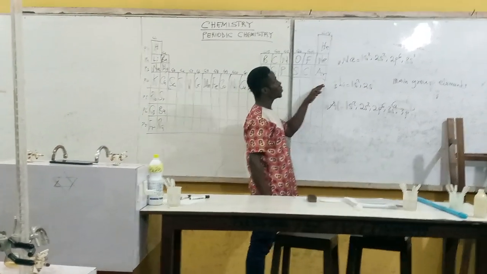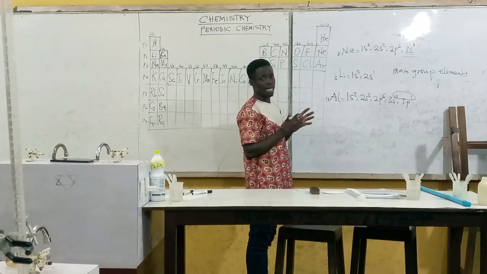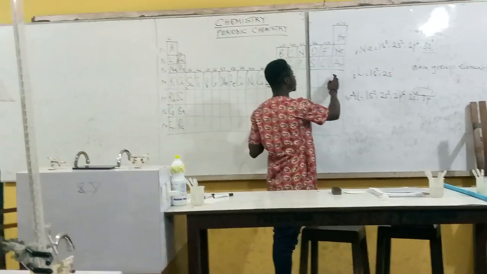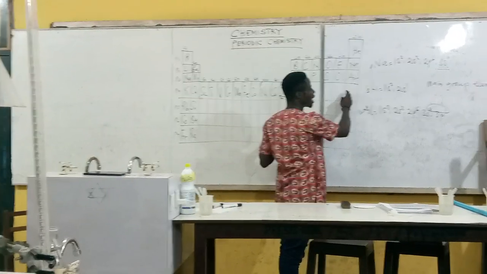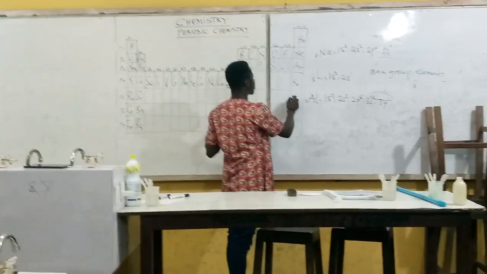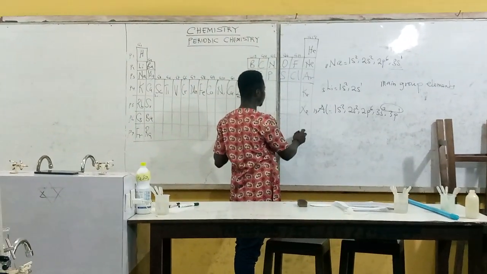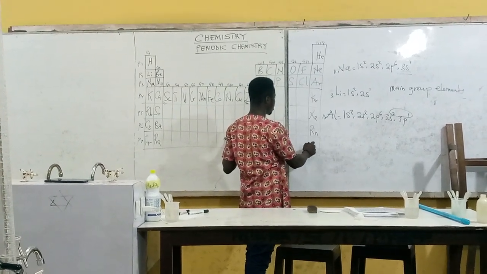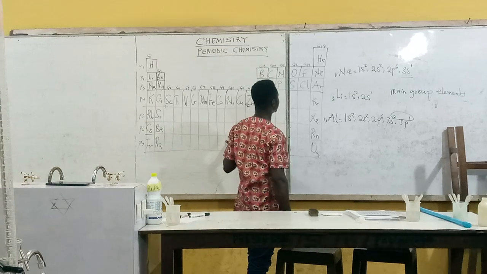And when it comes to these groups that are very important, we need to discuss them. These are the group 18 elements. Under this argon, we have krypton. Under krypton, we have xenon. Under this xenon, we have radon. Under this radon, we have oganesson.